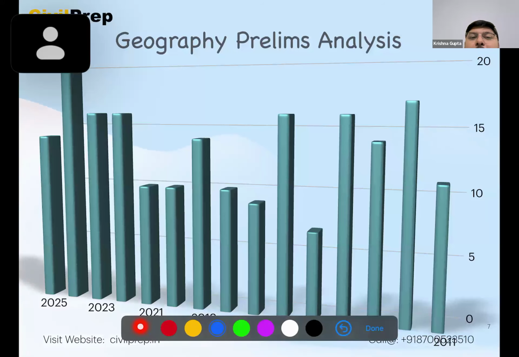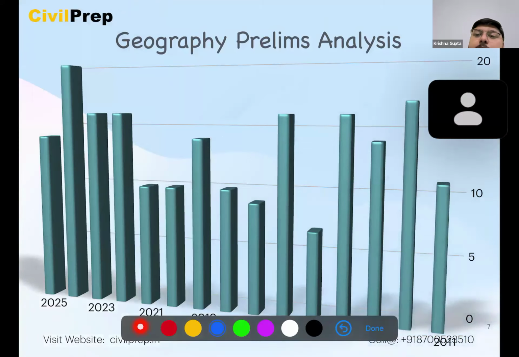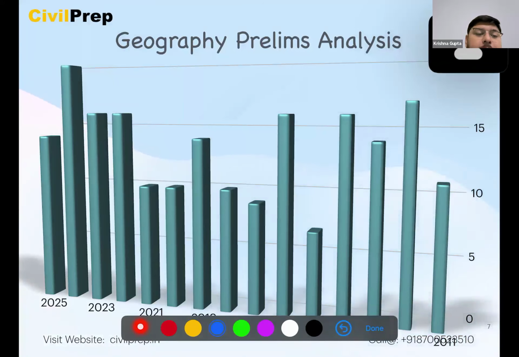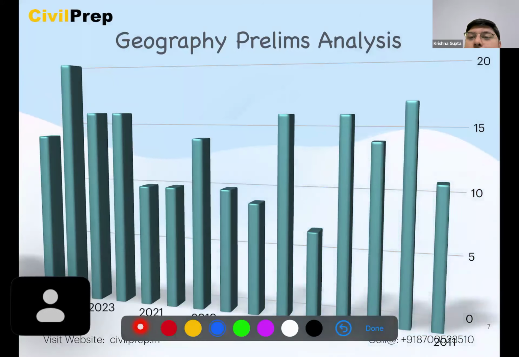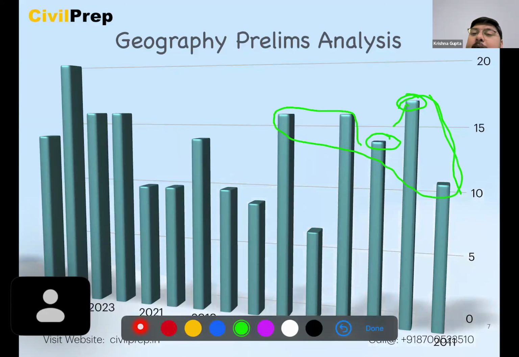Looking at the trend of geography for prelims exam, before 2018-19, we have certain questions which are going for more than 15 marks, 15 numbers, then 14 numbers, then 16 numbers. So we see that the average number of questions here was 14 to 16.